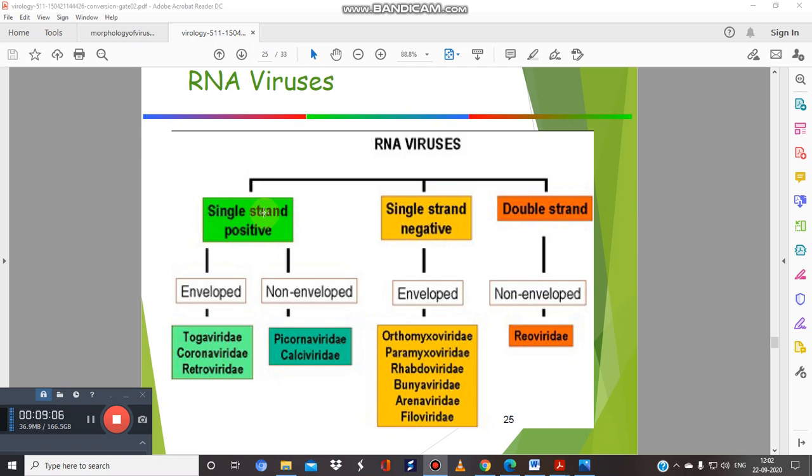In the single-stranded positive we have enveloped and non-enveloped. In the single-stranded negative we have only enveloped. In the double-stranded you have non-enveloped. So you have to recall all this information and memorize it.